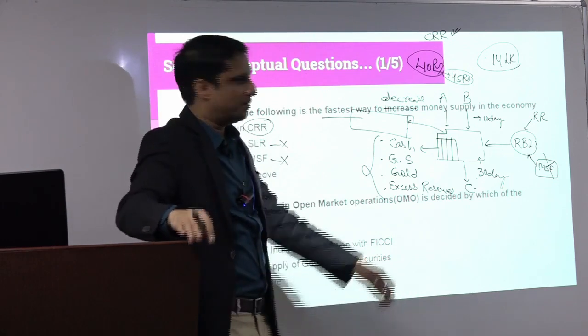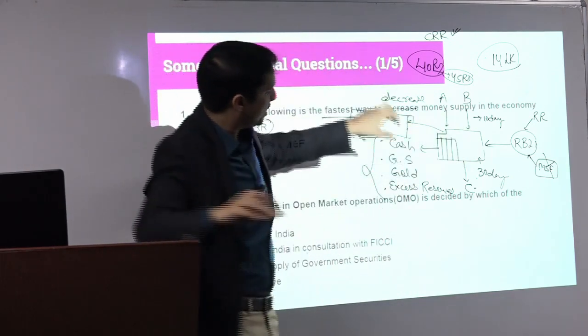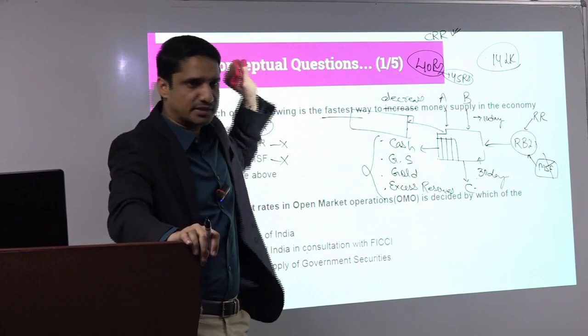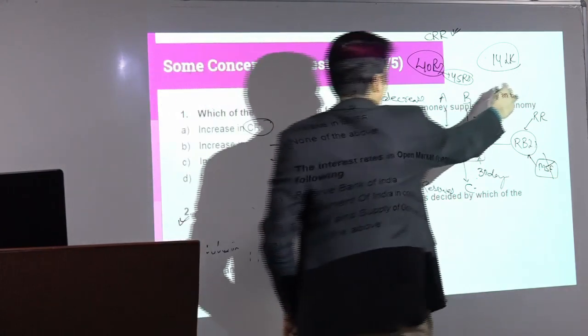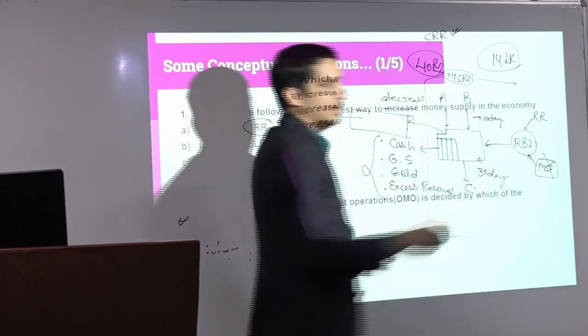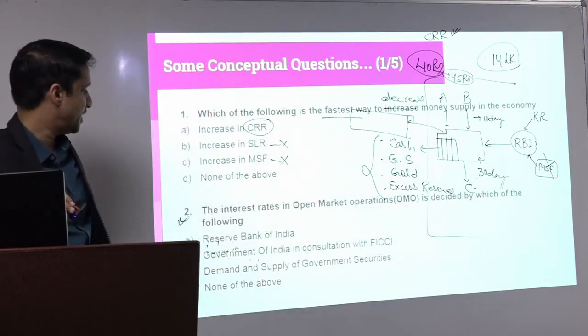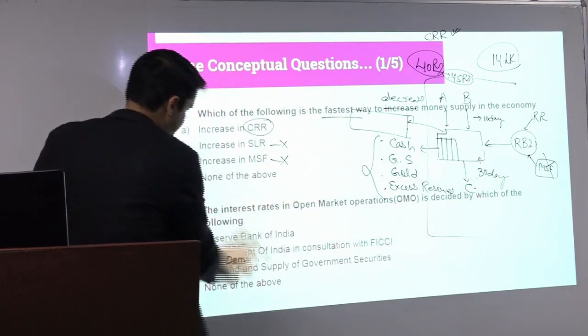Fastest is only CRR, because here RBI snatches the cash from the banks and maintains it with themselves. So the liquidity in the economy will decrease in the fastest way. Then we have the second question.